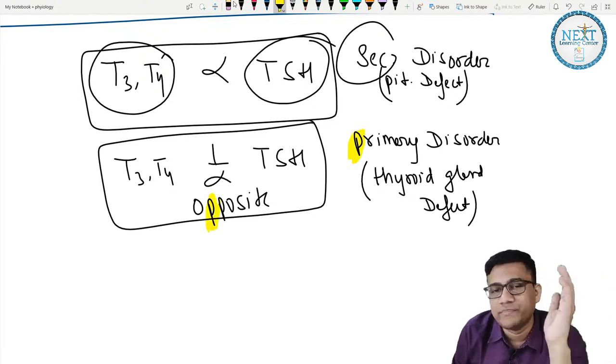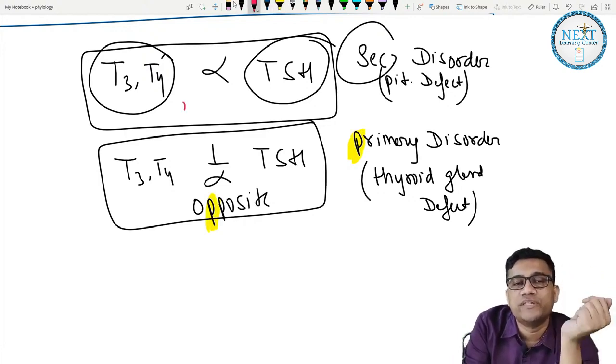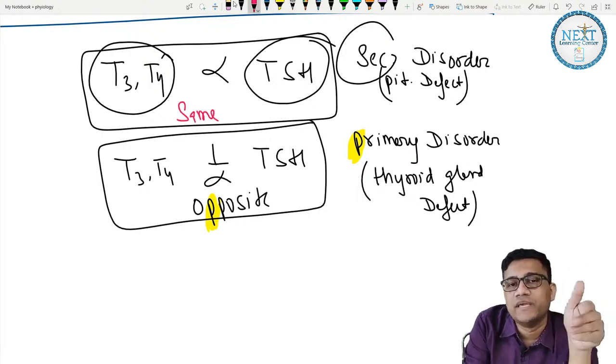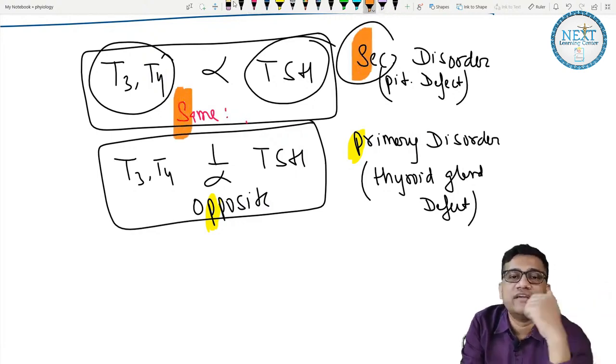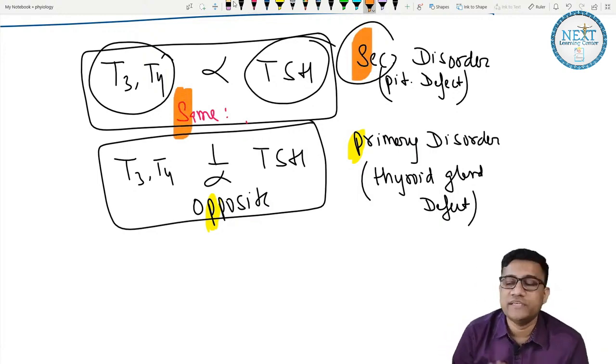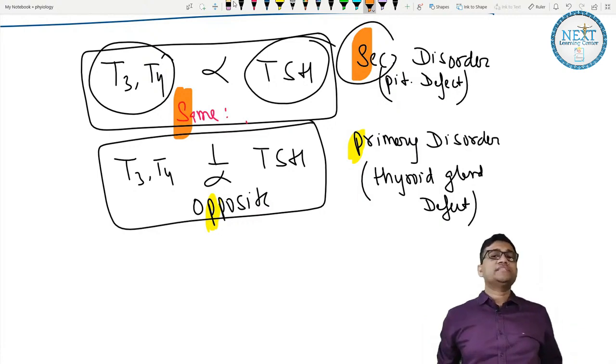Primary is opposite, and if they are going together, increase or decrease, same, that is secondary. So if similar, it is secondary. If opposite, it is primary. Easy.